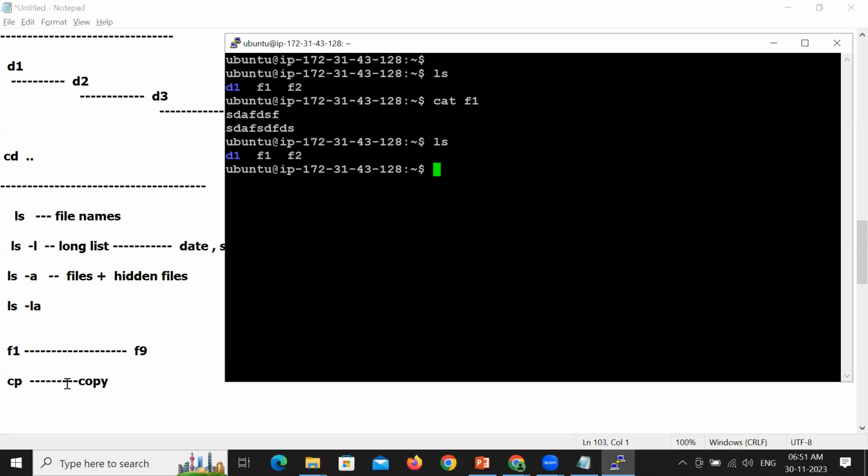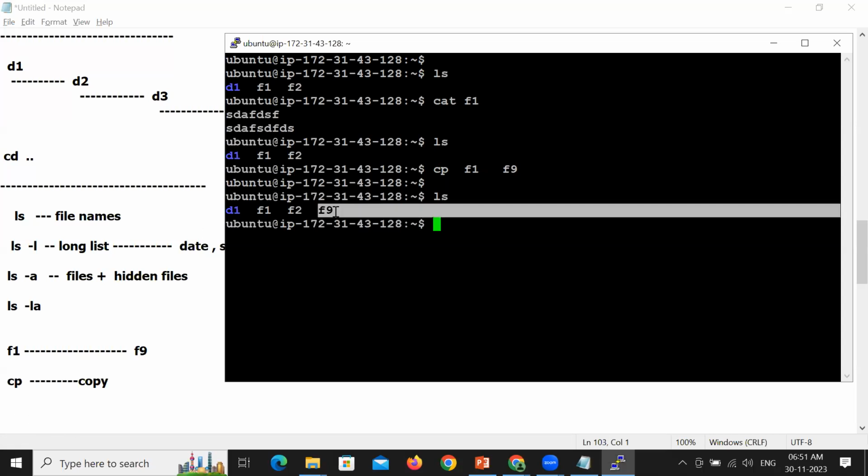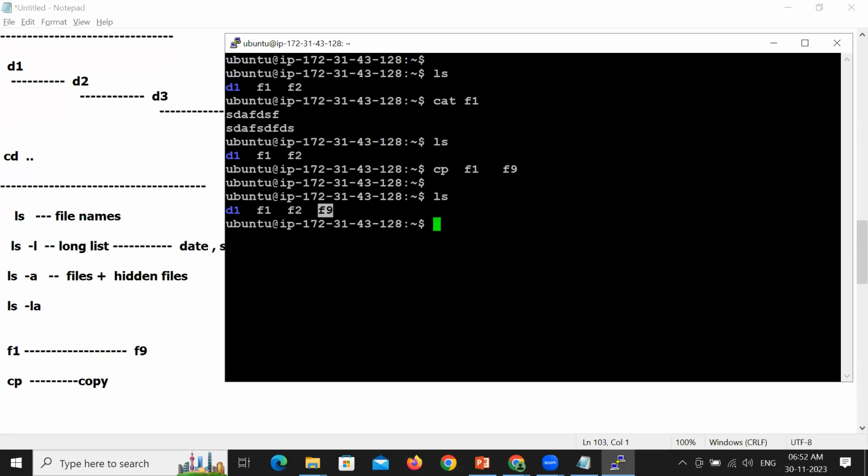You have to mention the source, you have to mention the destination. For example, cp, my source is F1 and my destination is F9. The copying has been done. ls, you can see the file has been copied. A new file gets created, and then the content is also copied. If you want to verify whether the content is copied or not, read the content, cat F9.